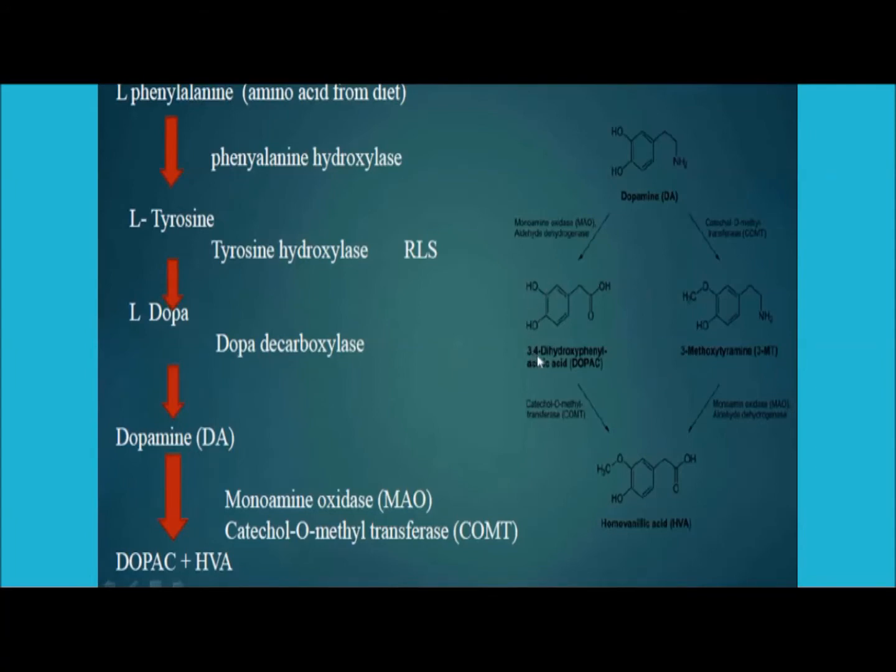DOPEC stands for 3,4-dihydroxyphenylacetic acid, and if COMT, or catechol-O-methyltransferase, abbreviated as COMT, acts on this DOPEC, it will finally form homovanillic acid, that is HVA.